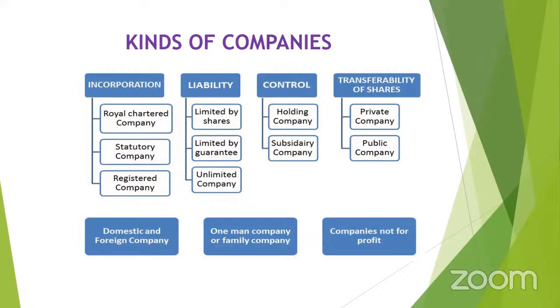What do you mean by holding company? If a company can control the policies of another company through the ownership of its shares or through control over the composition of its board of directors, that company is called the holding company. Okay, so next one, the other company is called a subsidiary company.